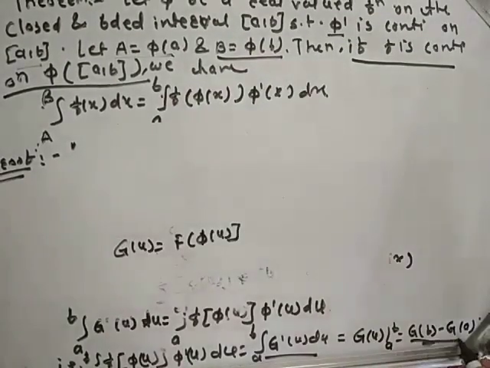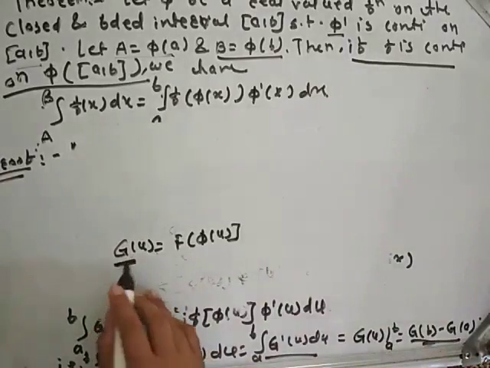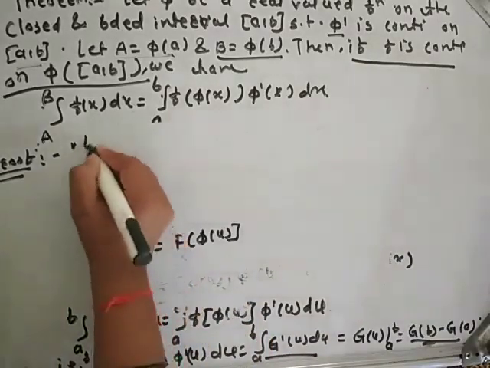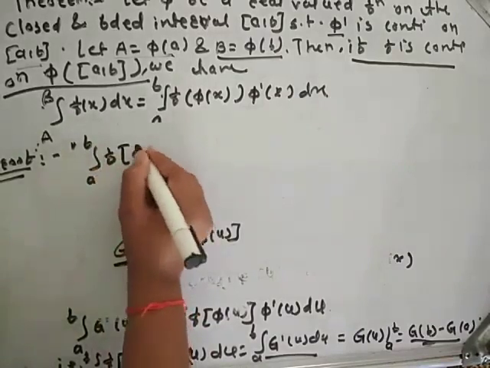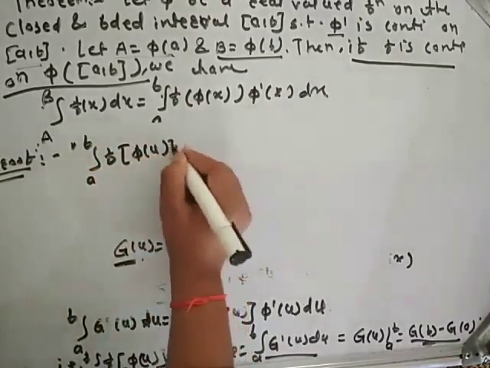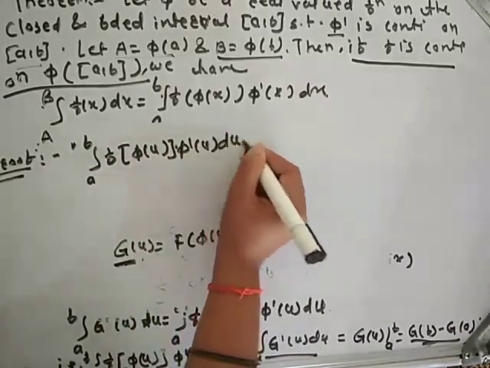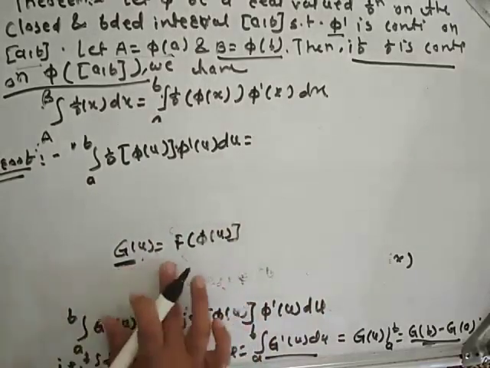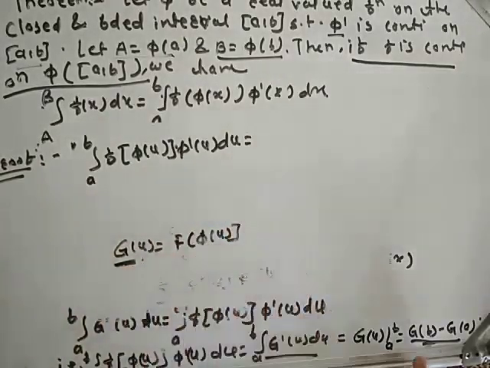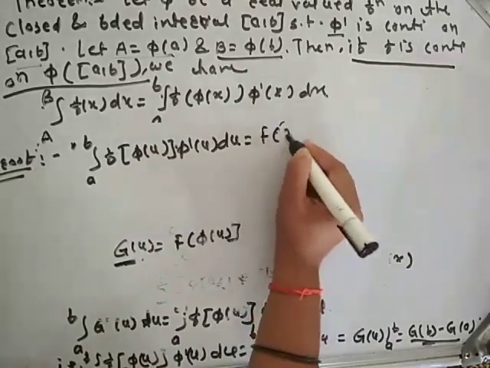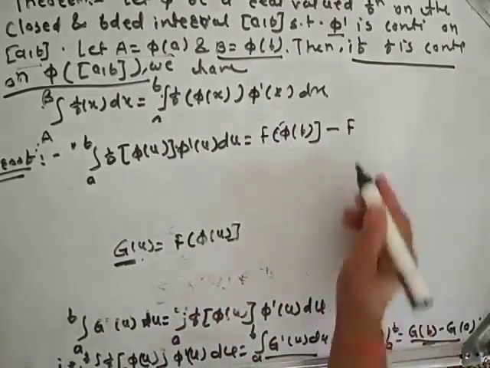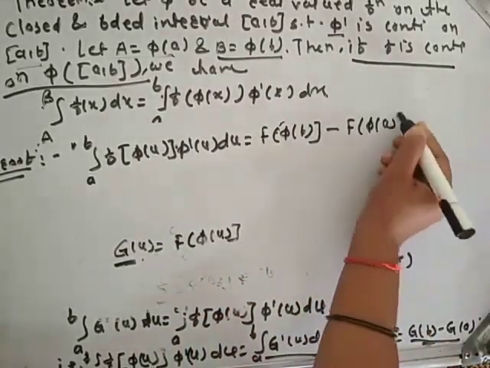So here our construction is g of u is equal to capital F of phi of u. Put here g of b and g of a. So we will get integration from a to b f of phi of u into phi dash of u du is equal to g of b, which is capital F of phi of b, minus g of a, which is capital F of phi of a.